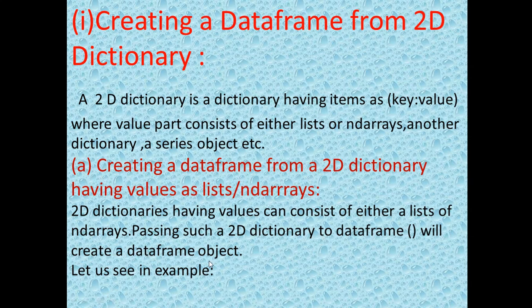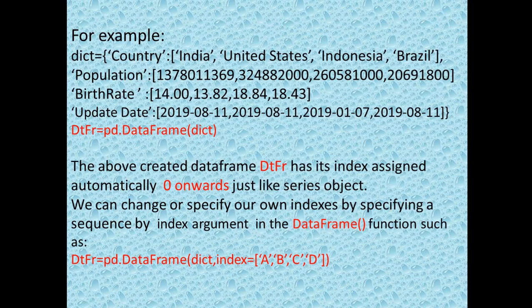Let us see through an example how it will be done. You can see here in the example that one dictionary is created. What is the name of the dictionary? The name of the dictionary is dict. And you are already aware that the dictionary elements or items are placed under curly brackets. So everything is written inside these curly brackets.